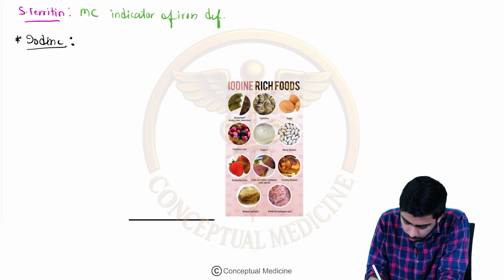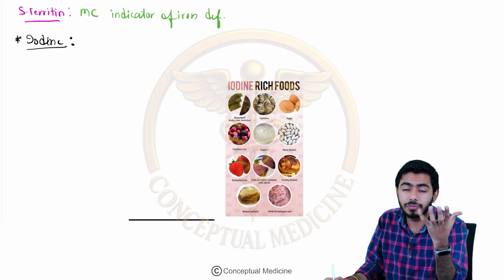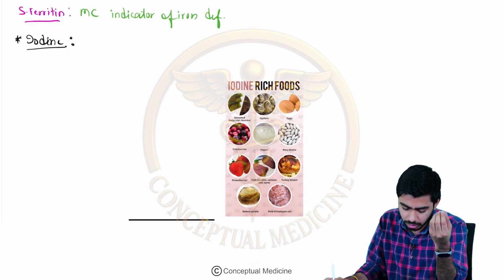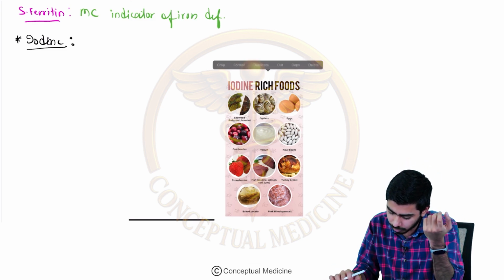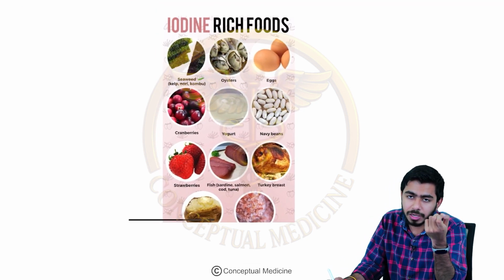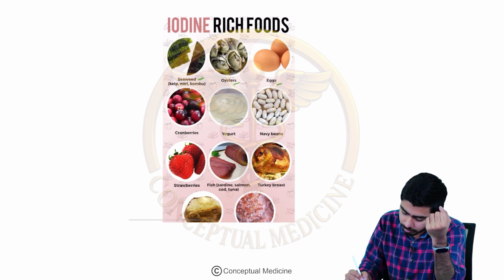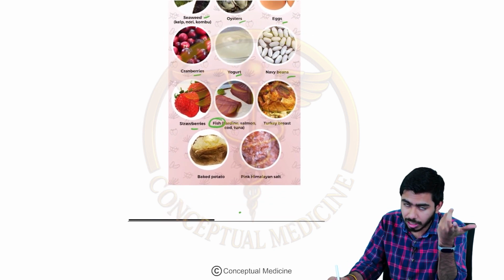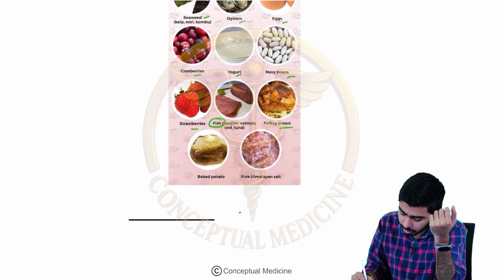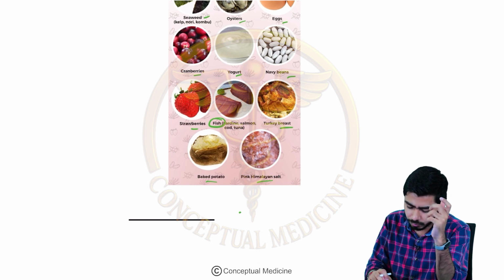So iodine over here, we can find it in the soil, we can find it in the sea, right? Basically the deep sea fishes might be rich in iodine also. So we have some iodine rich foods over here. For example, seaweed might be rich as far as iodine is concerned. Then it might be oysters, eggs, yogurt, cranberries, strawberry, navy beans. Obviously fish can be a rich source of iodine. Turkey breast, baked potato and Himalayan salt, right?